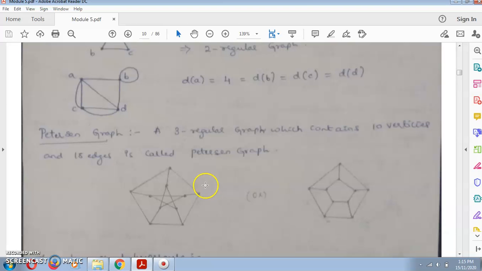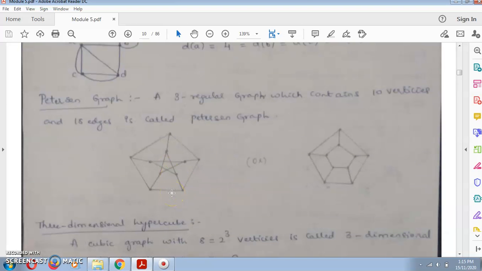So these are the 15 edges in the Petersen graph. Similarly, if you consider this one also, it should be a 3 regular graph with 10 vertices and 15 edges.